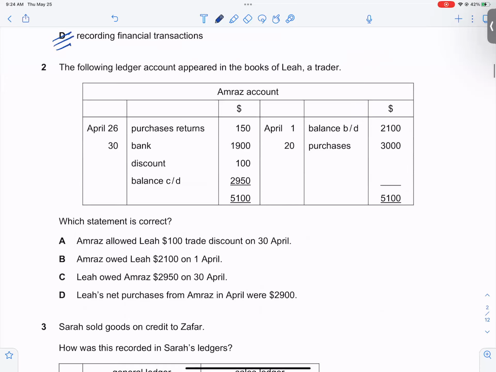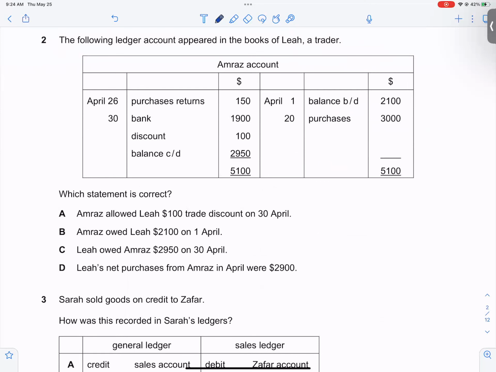Let's go to the next question. I want to say which statement is correct. For this, I will need to analyze the account. So this is Amra's account, and I see there are things that are related to purchases.